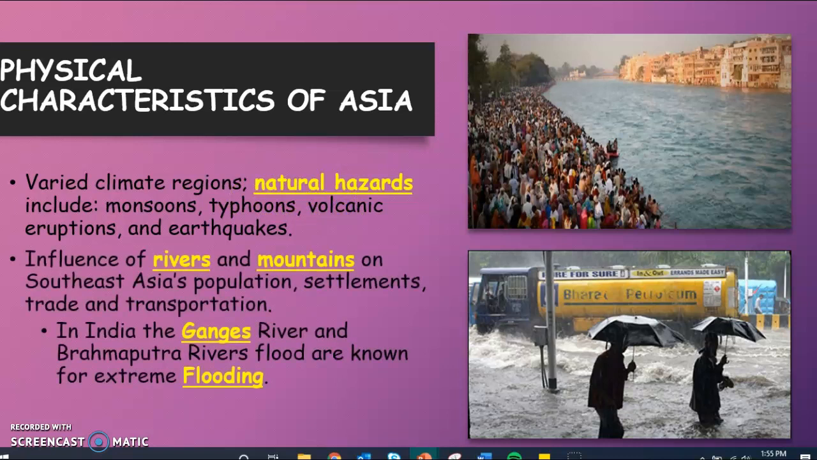Now, throughout this part of the world, there's a very heavy influence of rivers and mountains on Southeast Asia's population and settlement. For example, you may have heard of something called the Himalayas, which did, of course, limit people's ability to spread out and to settle. In India, for example, the Ganges River and the Brahmaputra River, they are known for extreme flooding. So as a result, there has been some limits to who can settle on that river, as well as what can actually be transported on these rivers.